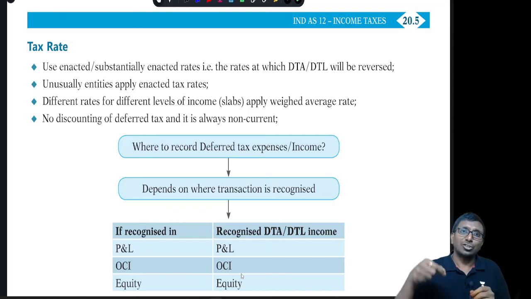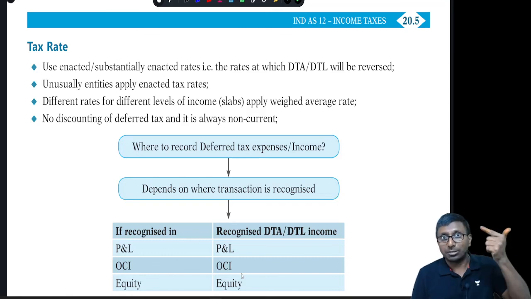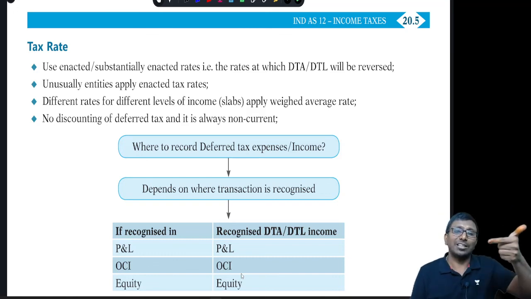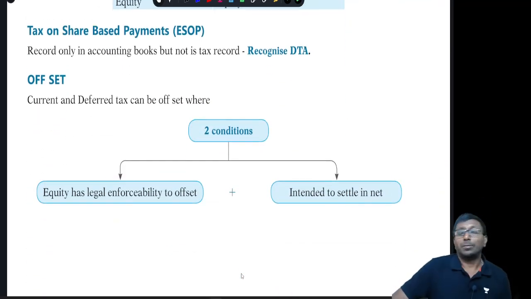If the transaction is going directly to equity, like, if you remember, in the case of Ind AS 109, a convertible debenture has an embedded derivative concept, where the liability portion and the derivative part are recognized directly under other equity. So directly some income is getting recognized in equity. Then under that circumstance, deferred tax with respect to that income should also be recognized in equity only. It should not be transferred to profit and loss.